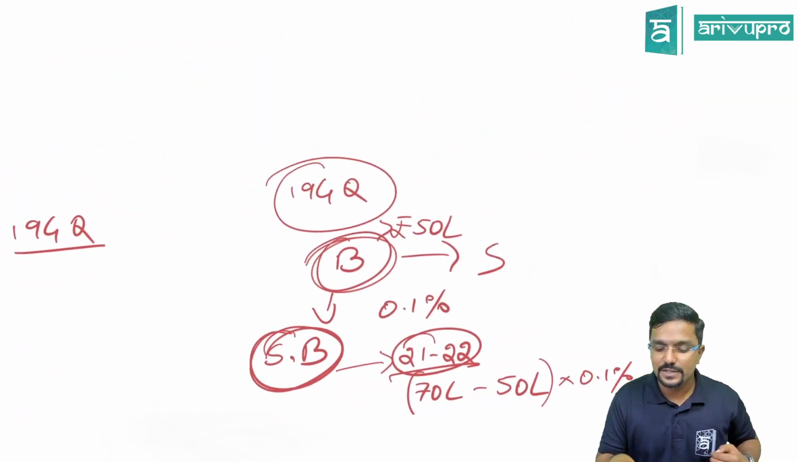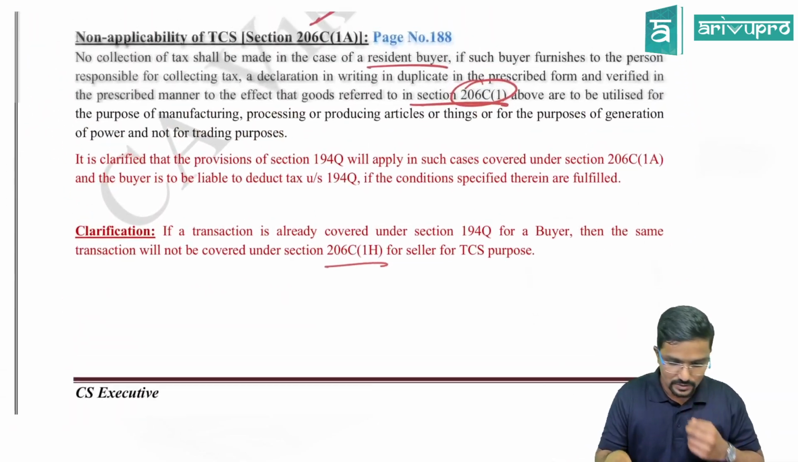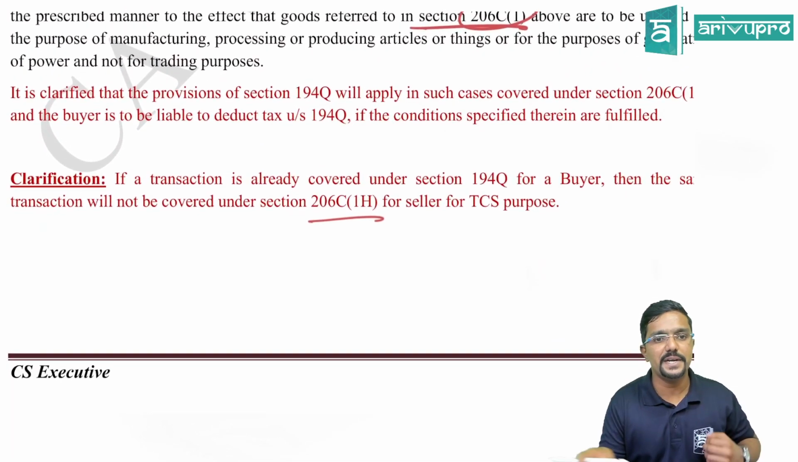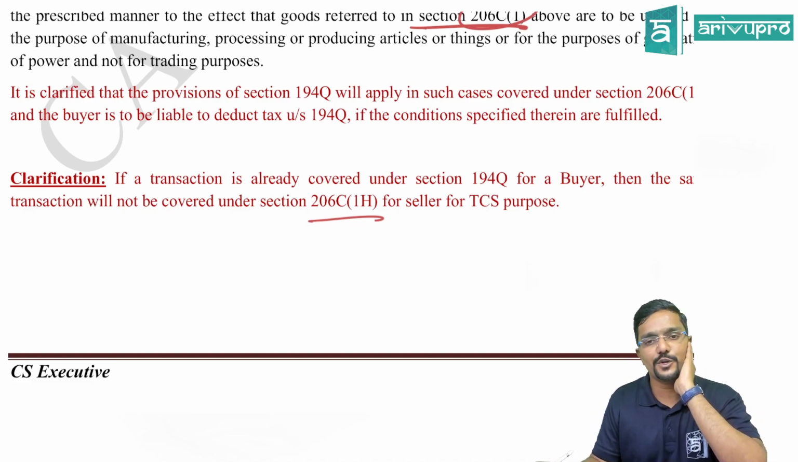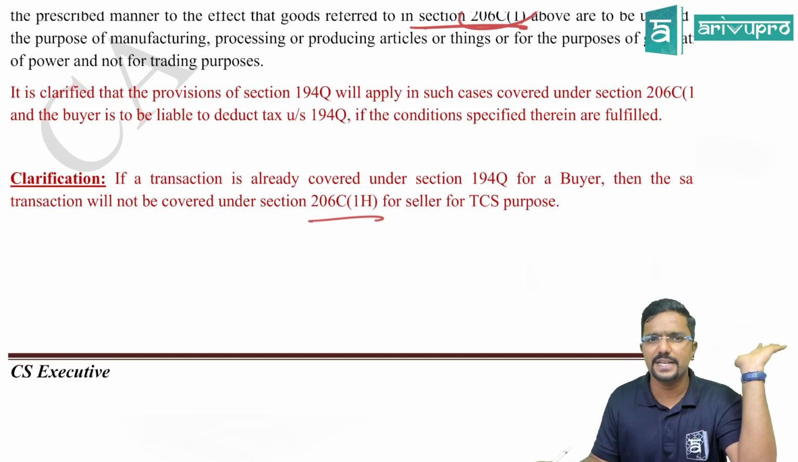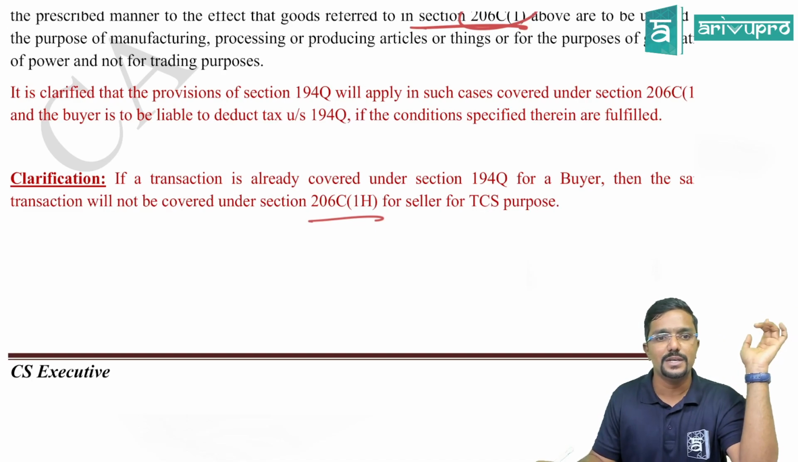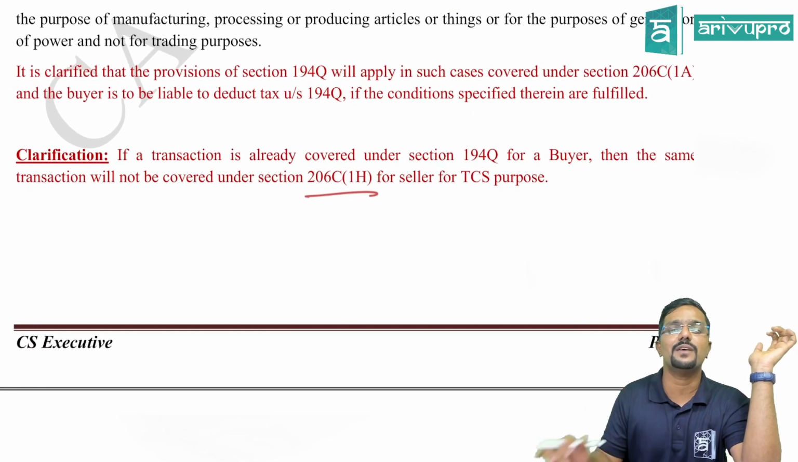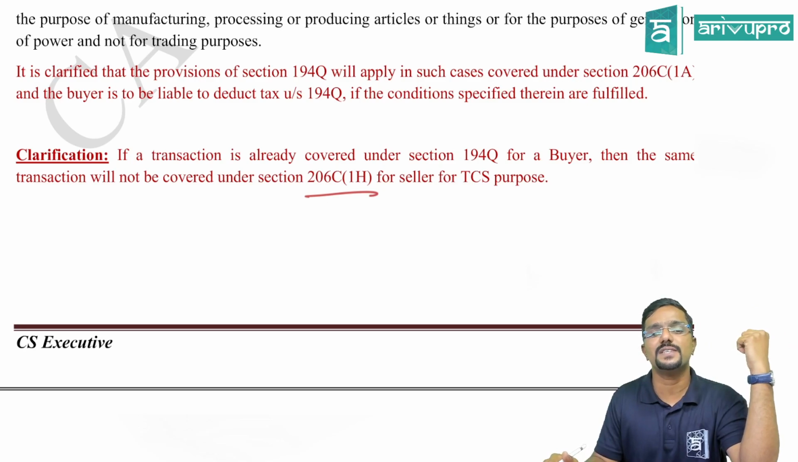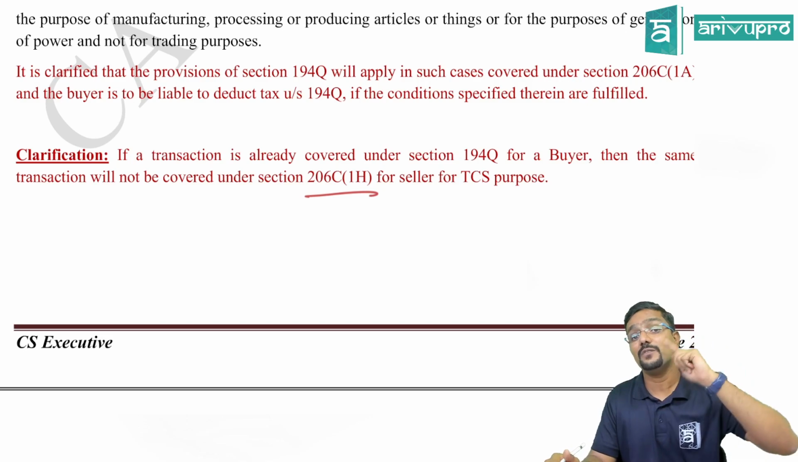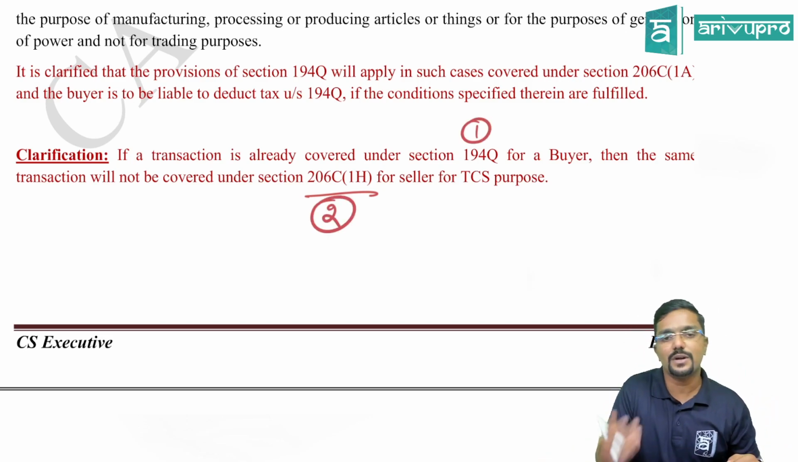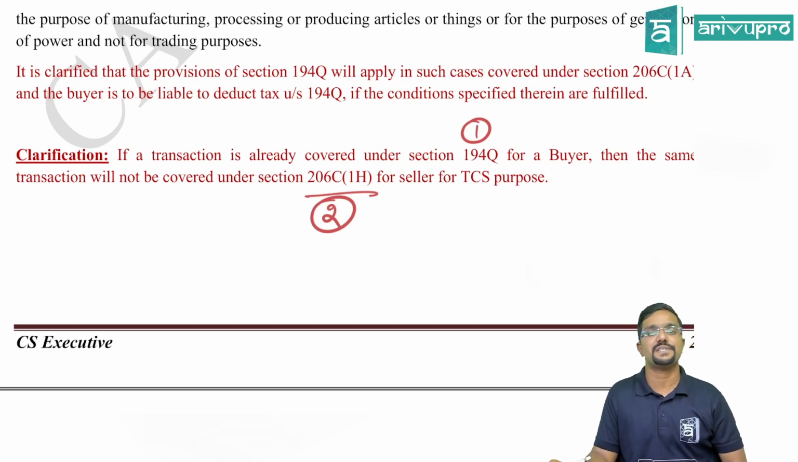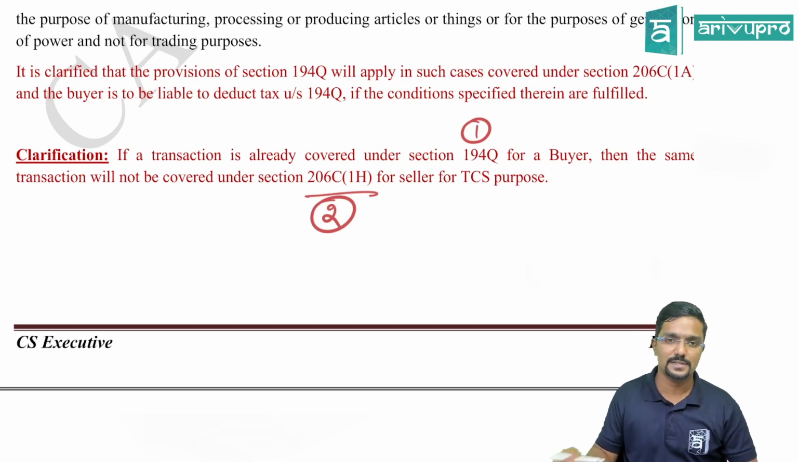So what is that clarification? I will just read it. If a transaction is already covered under section 194Q for a buyer, meaning the buyer is deducting TDS under section 194Q, then the same transaction will not be covered again under section 206C(1H) for the seller for TCS purposes. Any one. And which do we have to check first always? TDS. And then if TDS is not applicable, we will come and check the TCS section. Clear, guys? Yes.